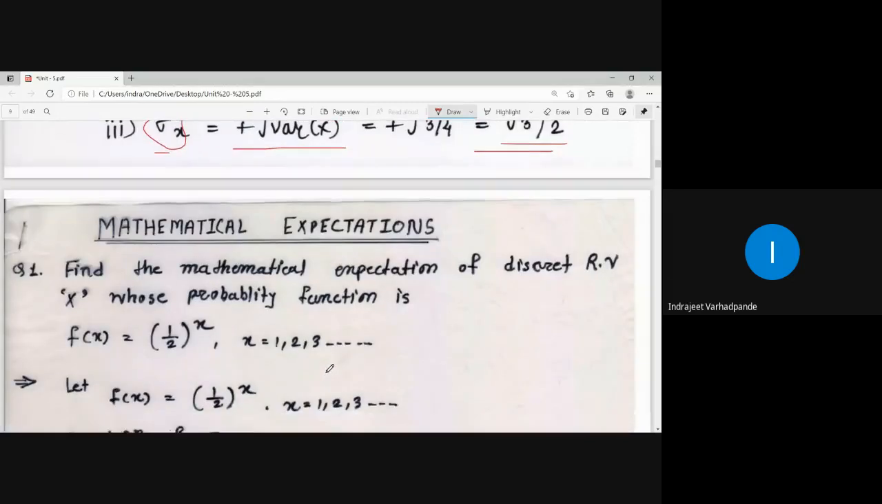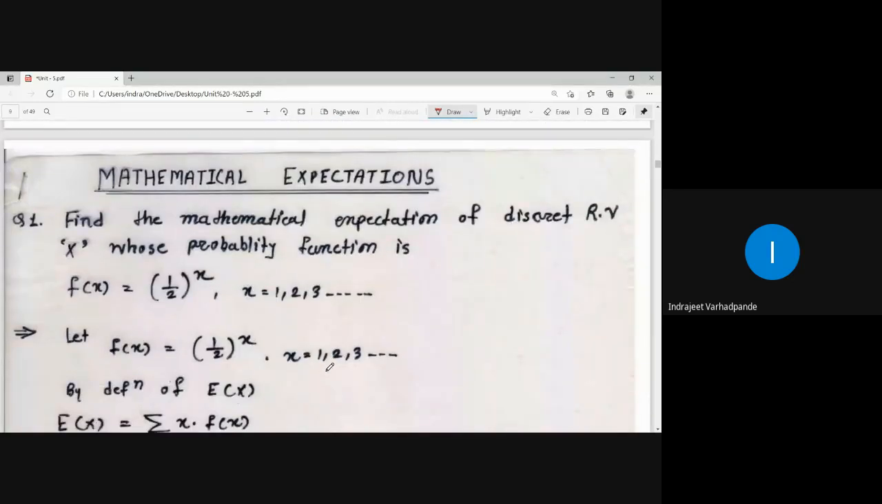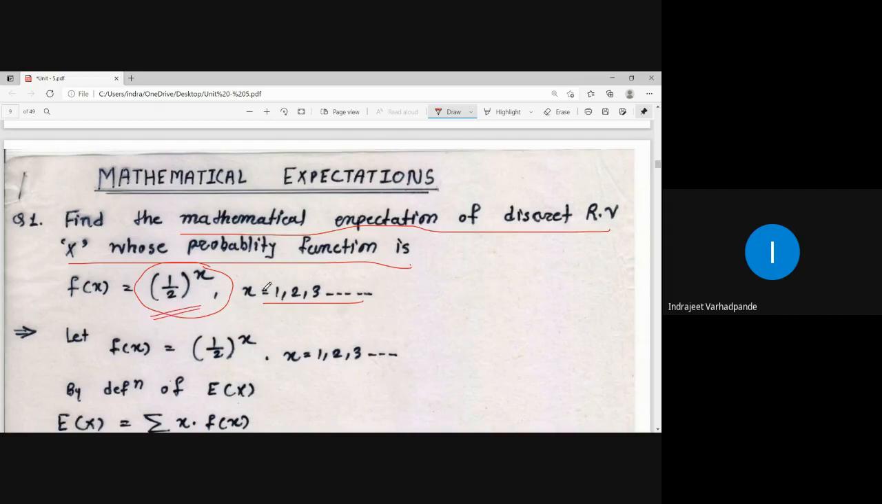Next example, this is a different typical kind of example. Find the mathematical expectation of a discrete random variable x whose probability function is given by half to the power x, where x is equal to 1, 2, 3, and so on. Here they are asking us to calculate the mathematical expectation for this discrete random variable. Its probability is given by half to the power x.